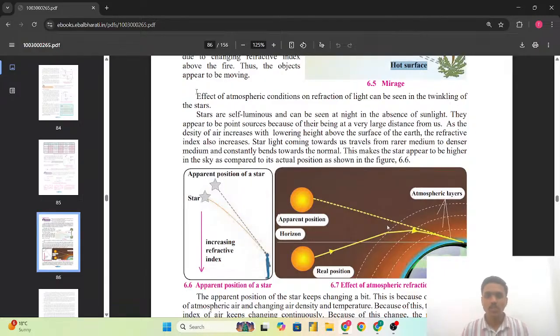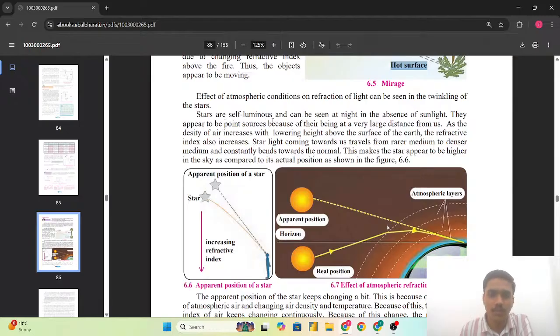The effect of atmospheric conditions on the refraction of light can be seen in the twinkling of the stars. If we look at the effect of atmospheric conditions, the refraction of light is what makes stars appear to twinkle. So, do the stars that twinkle actually twinkle, do they have twinkling characteristics of their own or not? For that we are going to see here.